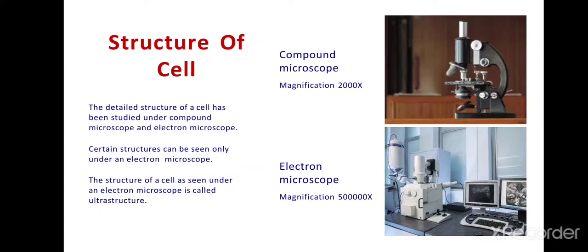When we look at the structure of the cell, the detailed structure of the cell has been studied under the microscope, that is, a compound microscope or an electron microscope. Certain structures can also be seen only under the electron microscope. When you look under the electron microscope, that is called the ultrastructure of a cell. This is a compound microscope. The compound microscope can magnify up to 2 lakh times, and this is the electron microscope, and it can magnify up to 50 lakh times.